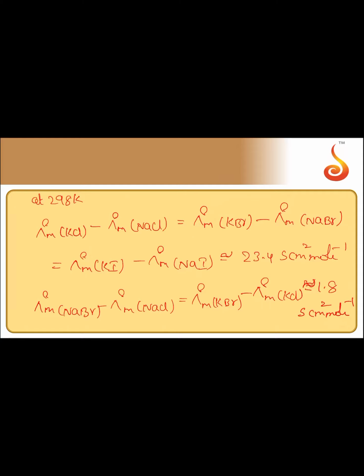On the basis of the above observations, he enunciated Kohlrausch law of independent migration of ions. The law states that the limiting molar conductivity of an electrolyte can be represented as the sum of the individual contributions of the anion and cation of the electrolyte.